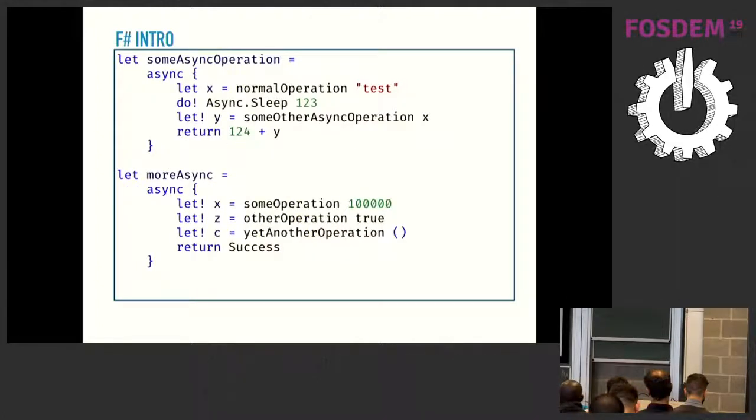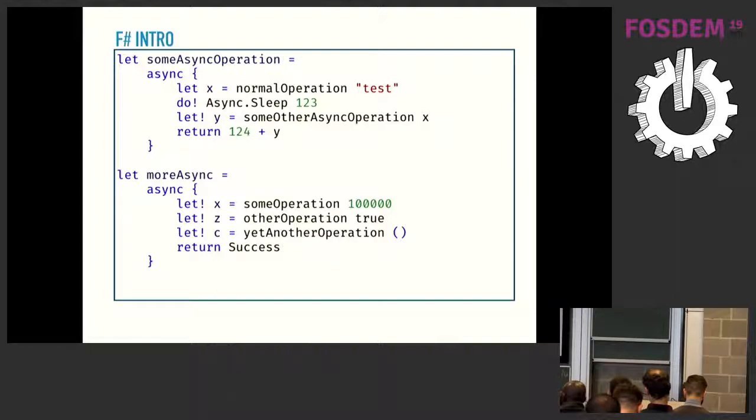And the computation expressions. A computation expression is a block of code in curly braces that has some name before it. Those are examples of an asynchronous computation expression. And what a computation expression does is change the way that the code inside of it is executed in some way. It introduces a couple of additional keywords to this scope.